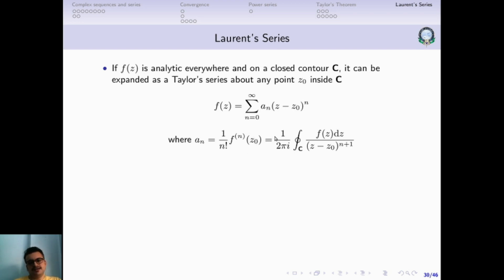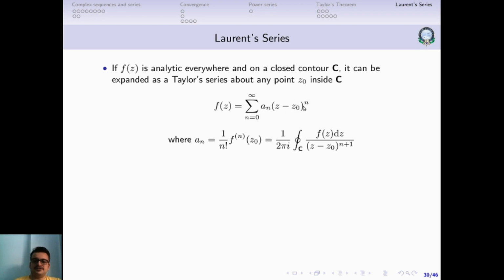And from the generalized Cauchy integral formula, we can write this also as 1 by 2 pi i integral of f of z divided by (z minus z0) to the power n plus 1. So this is basically your Taylor series, and if you note here, in the Taylor series n starts from 0 and goes all the way to infinity. So that means these are all positive quantities. In the Taylor series we only have positive powers of z minus z0.